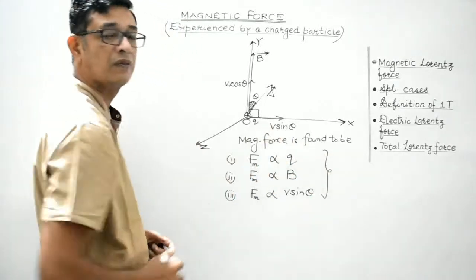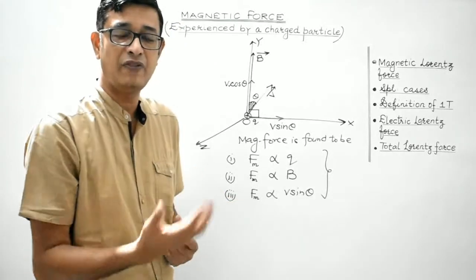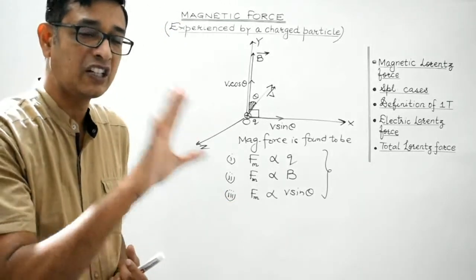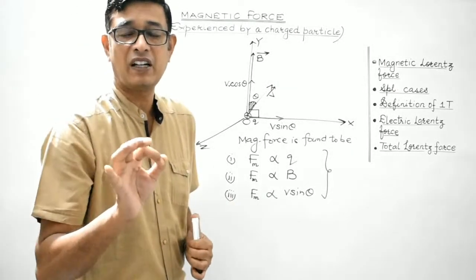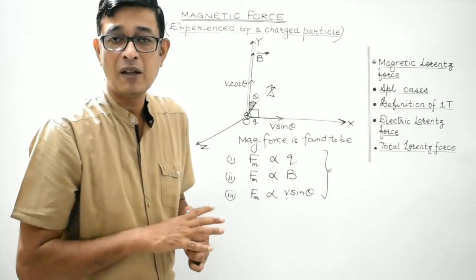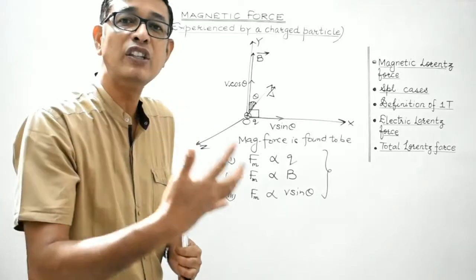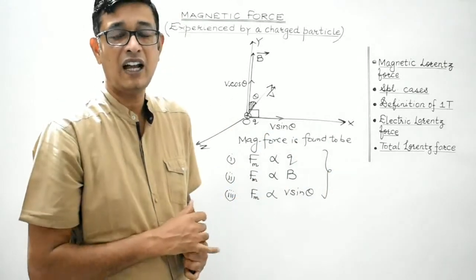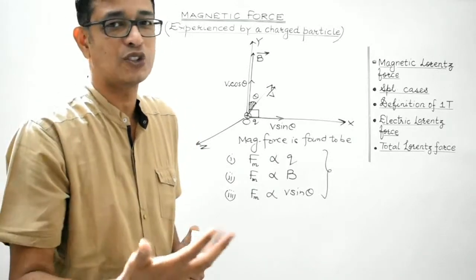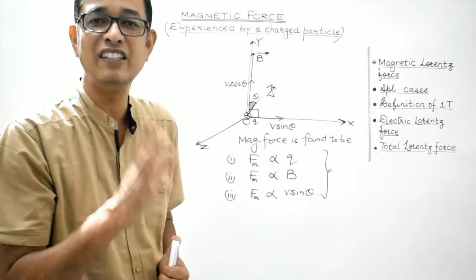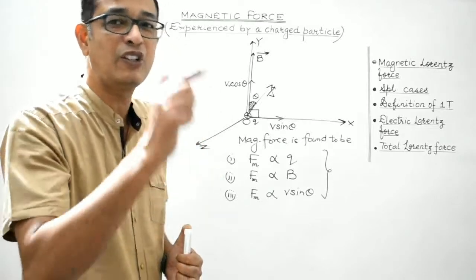Again, I repeat, students, Lorentz found that when a charged particle is moving under the influence of a magnetic field, the force experienced by the charged particle is known as the magnetic Lorentz force or simply magnetic force. Experimentally, it is directly proportional to the magnitude of the charge, to the strength of the magnetic field in the given region, and to the normal component of velocity of the charged particle, that is v sine theta, the component of velocity perpendicular to the magnetic field.